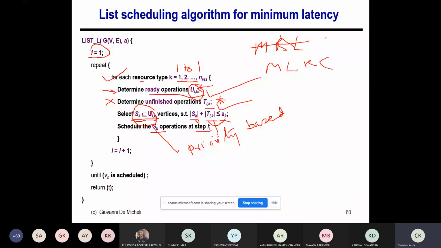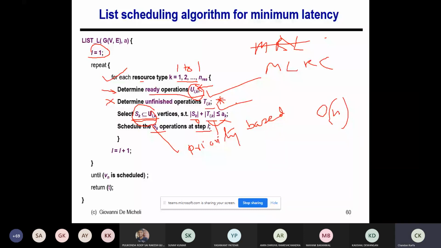in a heuristic based algorithm. You can understand the complexity of this algorithm is basically order of n, because every time you are scheduling an operation, you are done, kind of, right? So it will go for the number of nodes in the graph, right? And if you just think about one type of resource, and the delay is one, so this never comes, it becomes the Hu's algorithm, right?